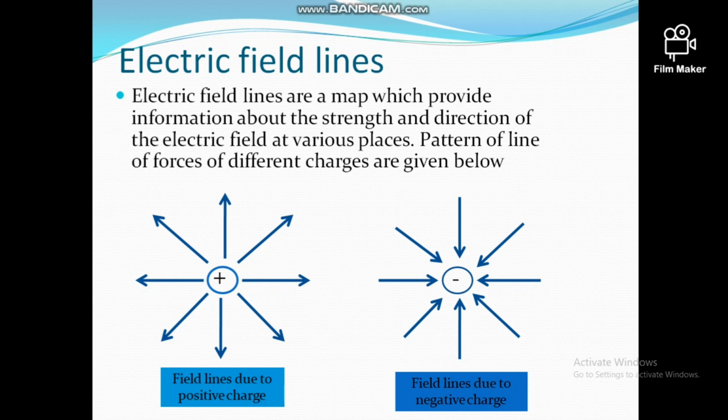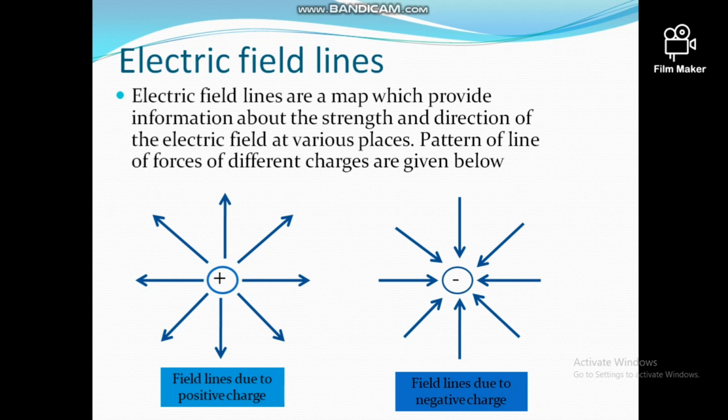First, the electric field lines due to a positive point charge. Consider a positive point charge plus Q and another positive charge, the test charge, placed at different positions at equal distance from the source charge Q. This test charge will experience a force, and we draw the line in the direction of the force which it experiences.